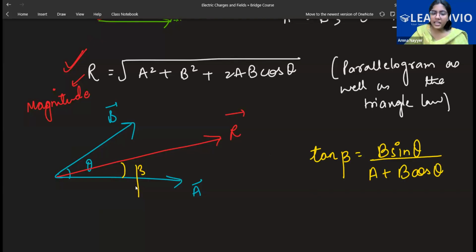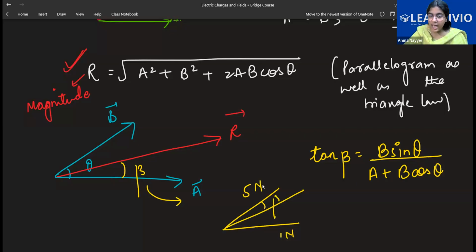Now, the question is, what is your B, what is your A? Remember, the vector with which you have taken the angle, which is adjacent to beta, what is adjacent to beta? A, right? So this will be this A, and this will become the B. For example, if I give you a question, let's say this is 1 Newton, this is 5 Newton, and I have made beta here. So in this formula, instead of A, I will put 5. Instead of B, I will put 1. And theta is already the separation between both the vectors.